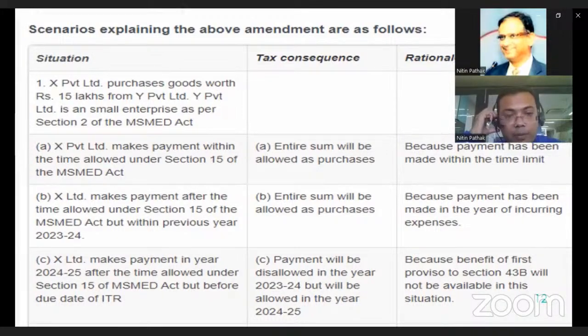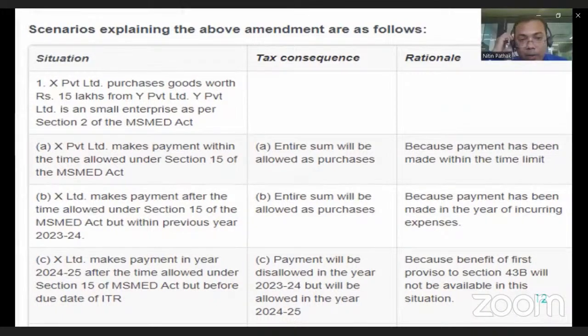Now XYZ Private Limited makes the payment within the time allowed under section 15 of the MSME Act, say 45 days. Then the entity XYZ Private Limited is entitled to the allowed purchases, and payment is made within the time limit, so it is an allowable expenditure in the same financial year.